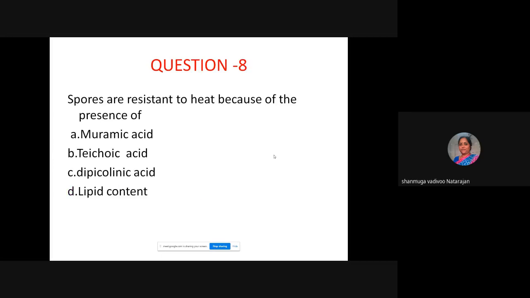Okay. So question 8. Spores are resistant to heat because of the presence of which chemical component? Muramic acid, teichoic acid, dipicolinic acid, lipid content. Which is the choice? Hello. Which is the correct answer? Yeah, actually choice C is the answer. Dipicolinic acid. So it makes the bacteria resistant.